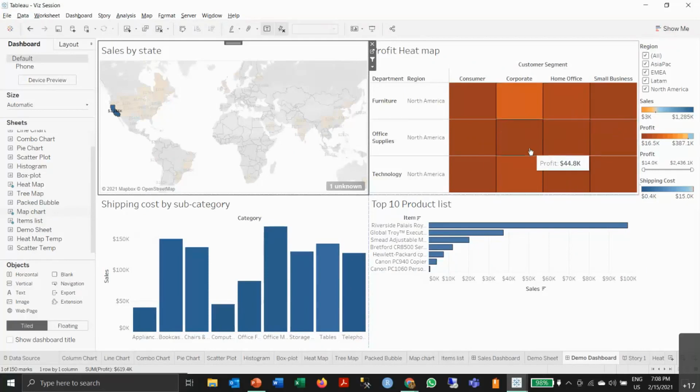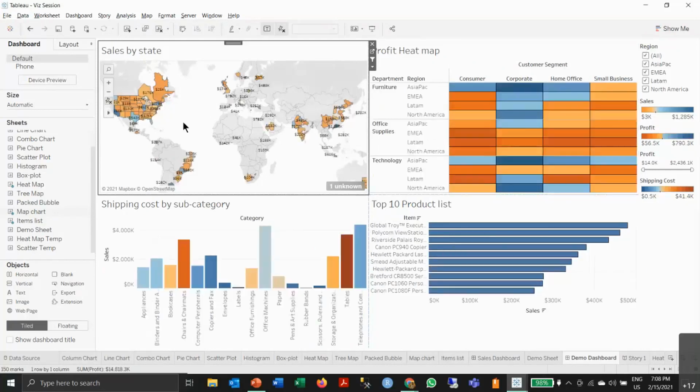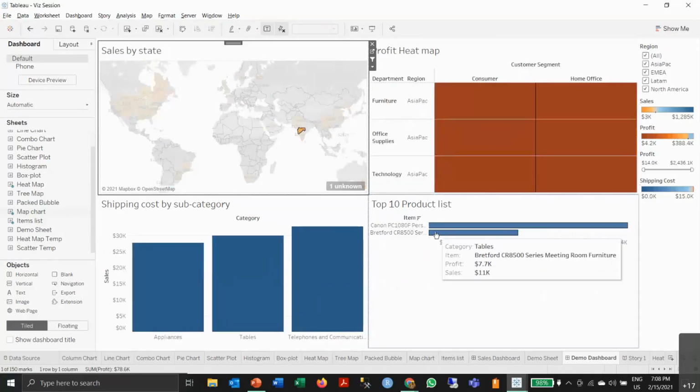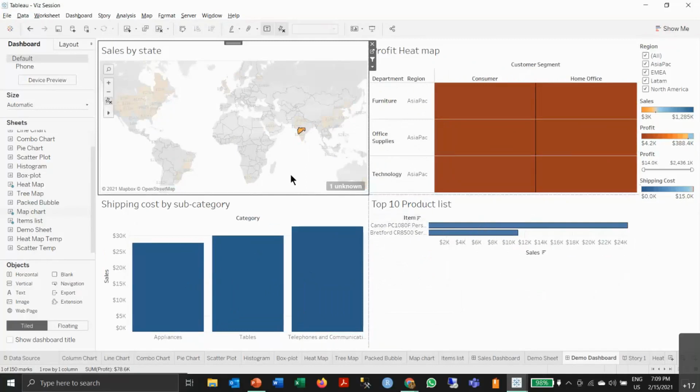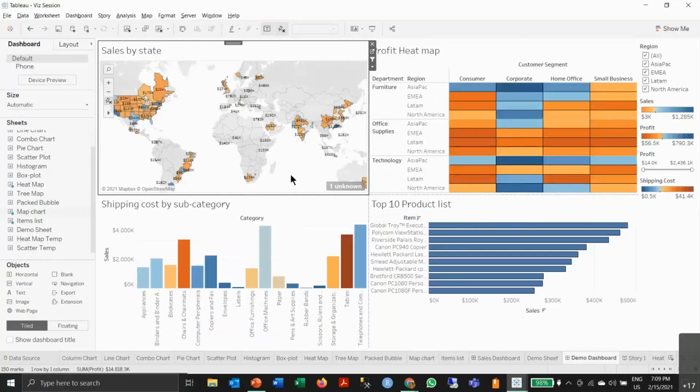And again, accordingly, you can go to Maharashtra in India, and okay, these are the top 10 items, but they don't have 10 items in Maharashtra, so they show only 2 items according to the sales and profit. So this is how a dashboard is created, and you can talk about your story and the multiple insights that you have derived and mention it to your stakeholder.